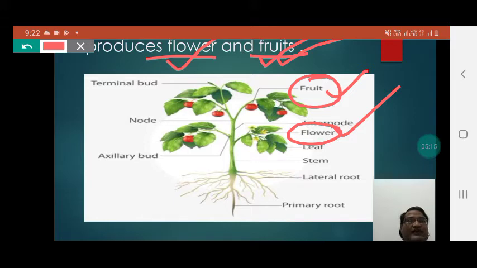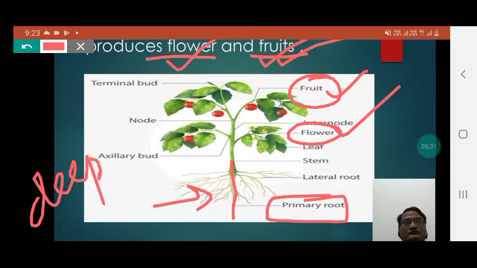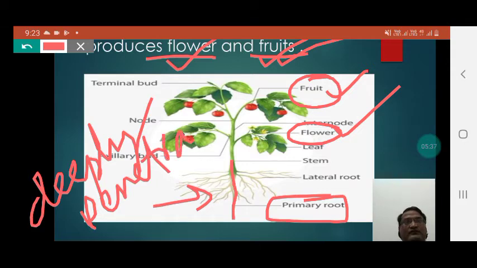Students, here also you can find the primary root, which is the taproot and which is quite deeply penetrated. So students, deeply penetrated means entering quite deep inside the soil, and this property is totally absent in the fibrous root, which is present in the gymnosperm and the monocot of the angiospermic plant.